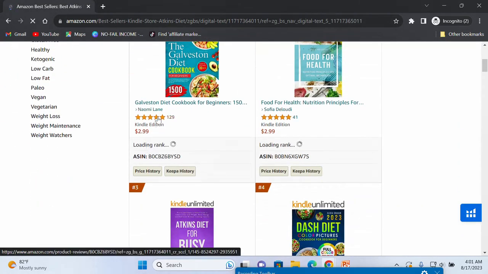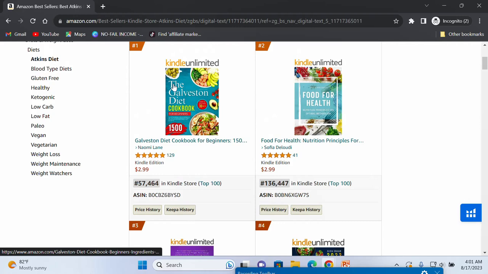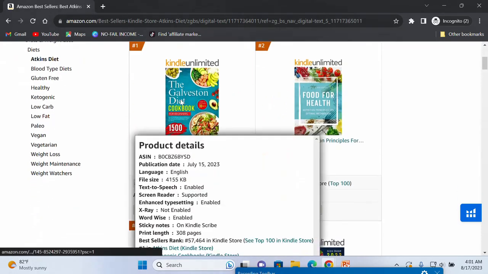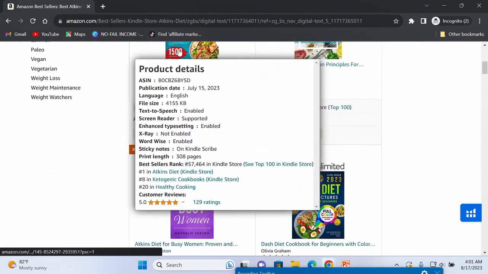Now, the reason why you can see the bestseller rank is because of that extension that we have installed, which is the DS Amazon Quick View. Now, the DS Amazon Quick View is helping us to give us information about the book. When you drag your cursor on that particular book, it's going to give you all the information about that particular book: the number of pages, the year of publication, and the bestseller rank of that particular title.